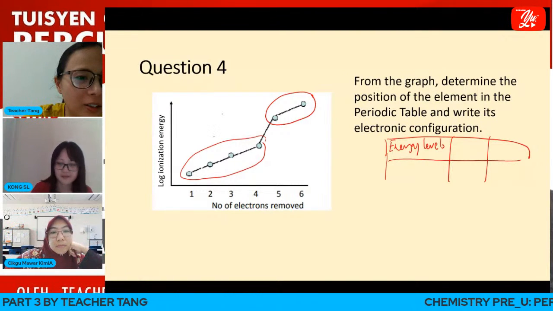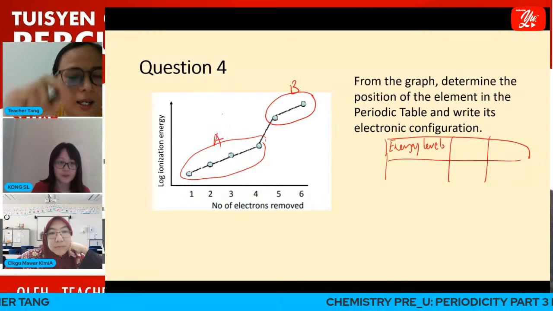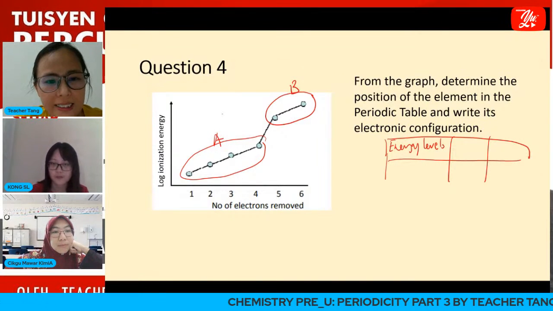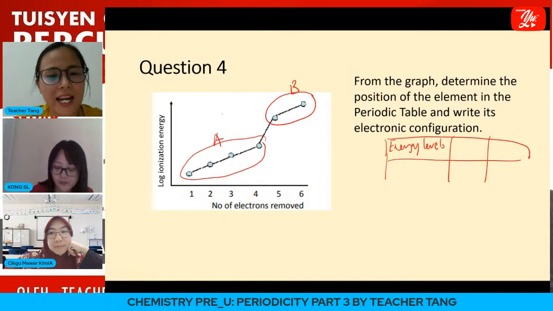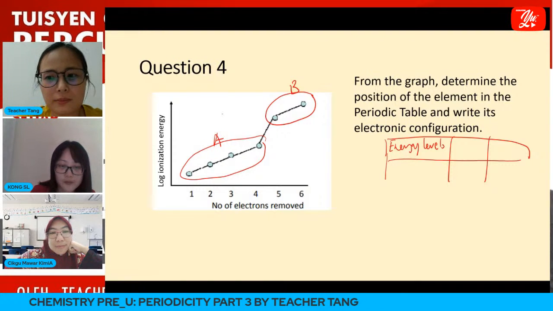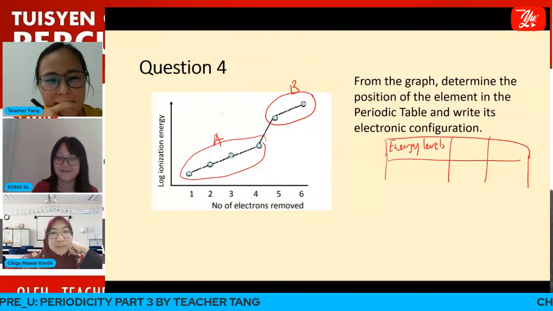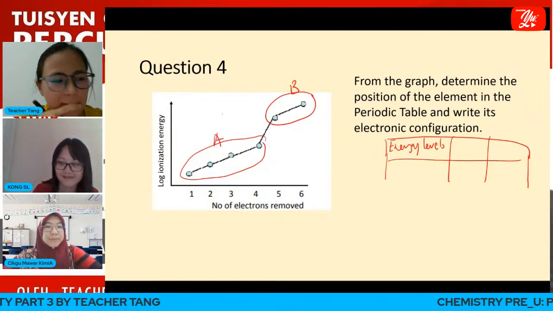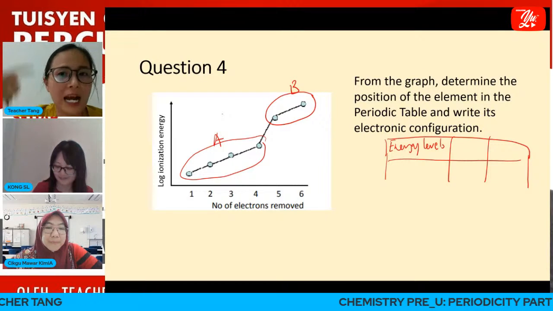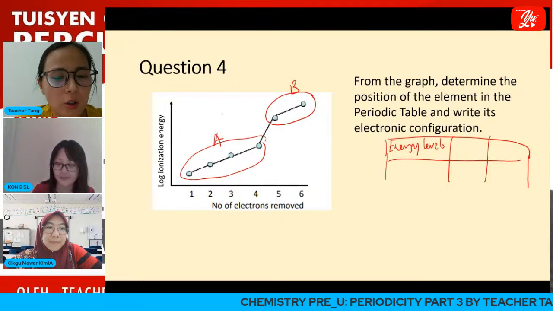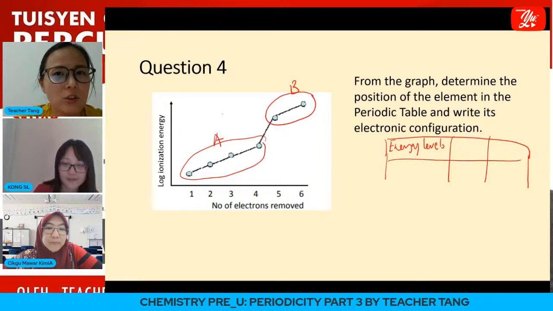So let me put A and B. Which one is n equals 2, A or B? There are 2 energy levels, so the highest n must be n equals 2.